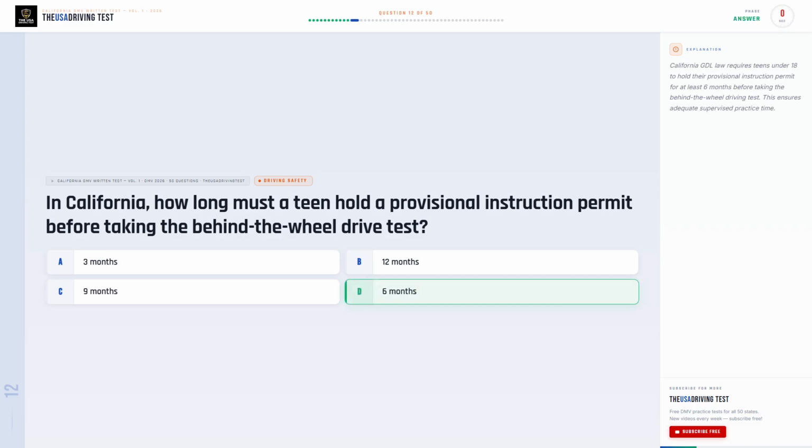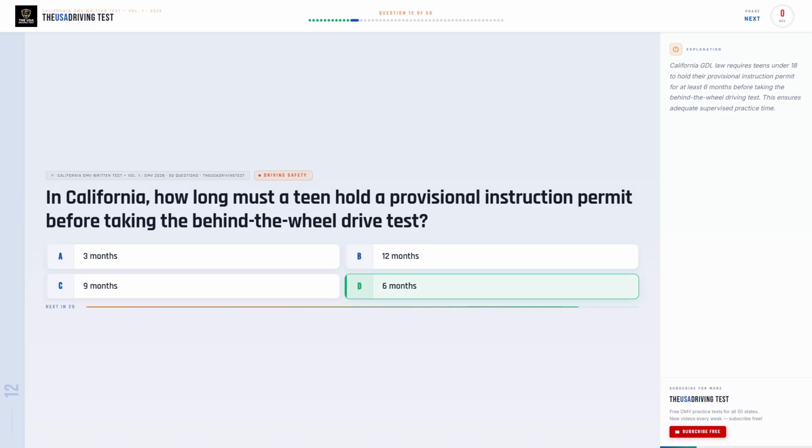The correct answer is D. 6 months. California GDL law requires teens under 18 to hold their provisional instruction permit for at least 6 months before taking the behind-the-wheel driving test. This ensures adequate supervised practice time.